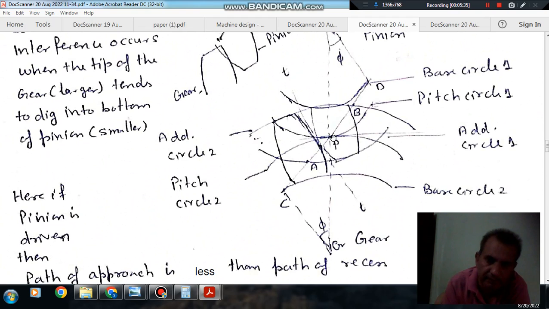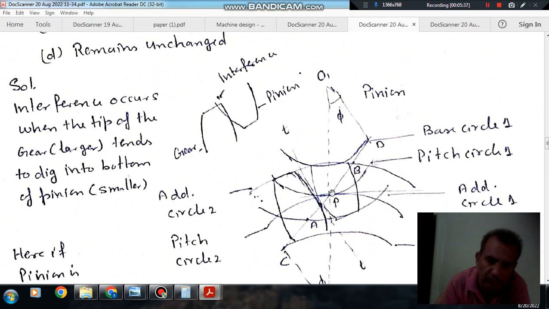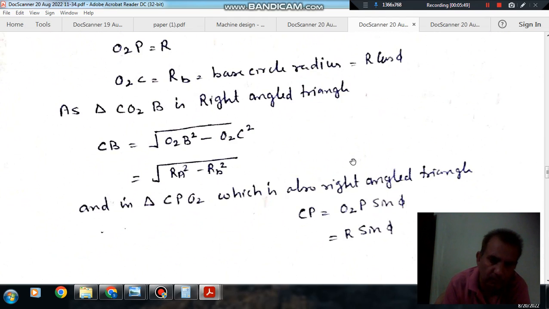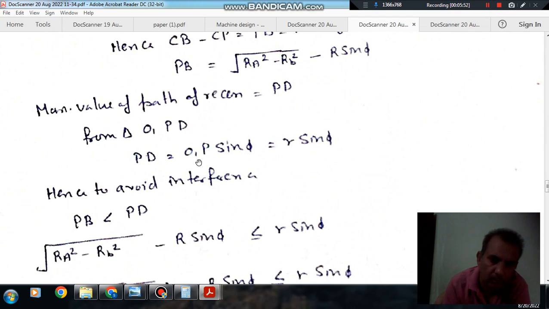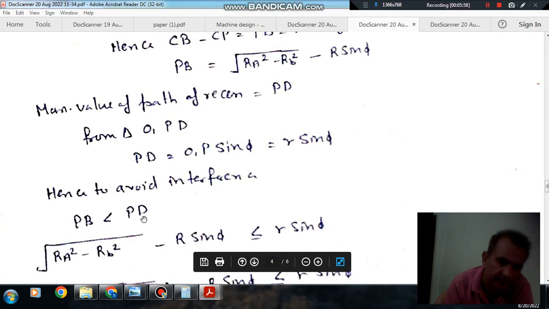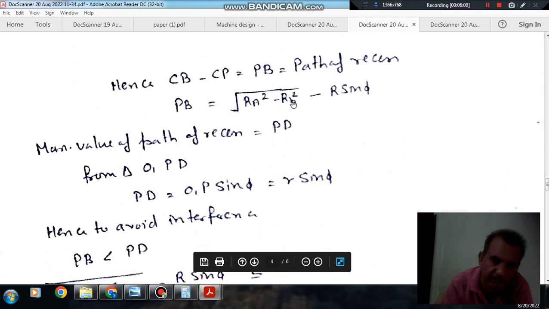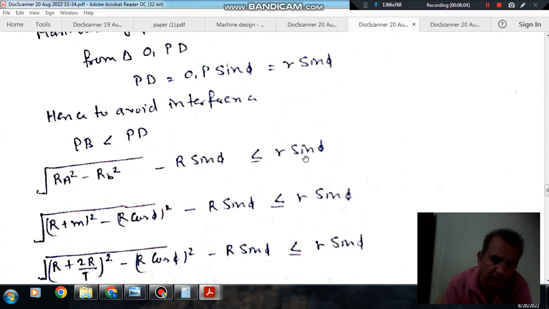From this triangle, this is small r, the radius of the pinion, this is the perpendicular and this is the base. This is angle phi, so it will be small r sin phi. So PD will be O1P sin phi, or small r sin phi. Now to avoid interference, PB should be less than PD, and the PB value is the square root of RA square minus RB square, minus R sin phi. So it should be less than this.